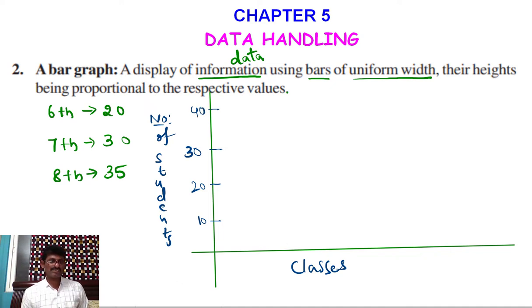Now what are the classes we have? We have 6th class, 7th class, 8th class. For each class, let us take uniform width. You see here, uniform width. And then in 6th class, how many students are there? 20 students are there. So we can draw like this.